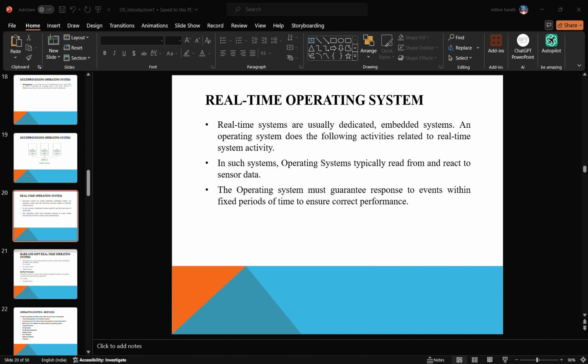These are the different types of operating system. We will see the operating system services in the next video.